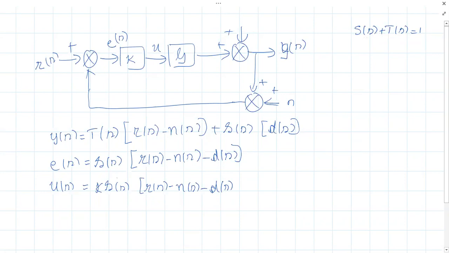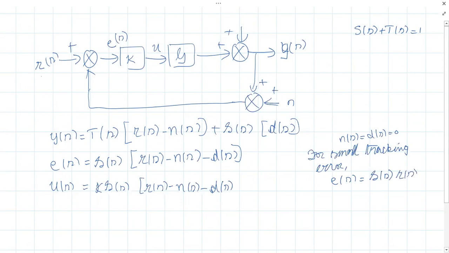So for a small tracking error, suppose our disturbance and the noise were 0, then our error signal will be sensitivity into R(s). R(s) is the command signal input. So to minimize the error, sensitivity has to be small.